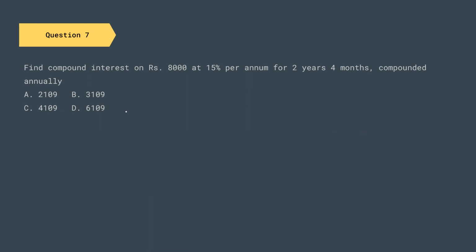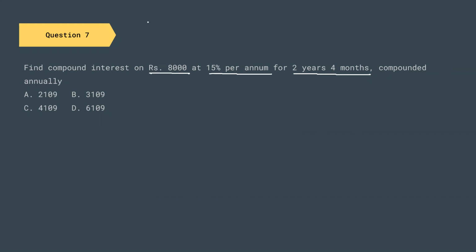They're saying that find the compound interest. You have to find out the total amount of interest on rupees 8,000 at 15% per annum for 2 years and 4 months compounded annually. So we know that the compound rate is 15% per annum.